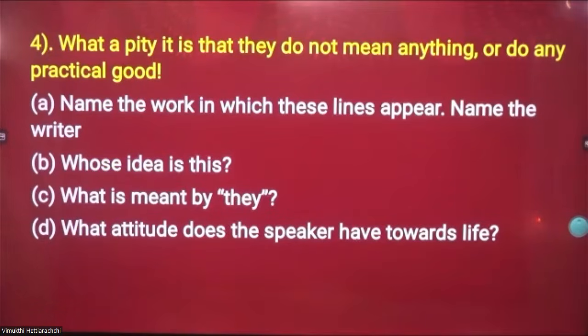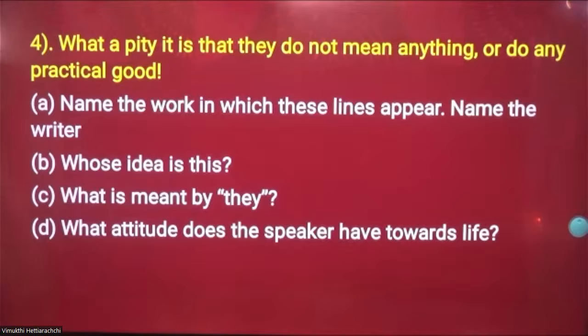What a pity it is that they do not mean anything or do any practical good. Very popular quotation. Name the work in which these lines appear. Name the writer. Whose idea is this? What is meant by they? What attitude does the speaker have towards life? What a pity it is that they do not mean anything or do any practical good.